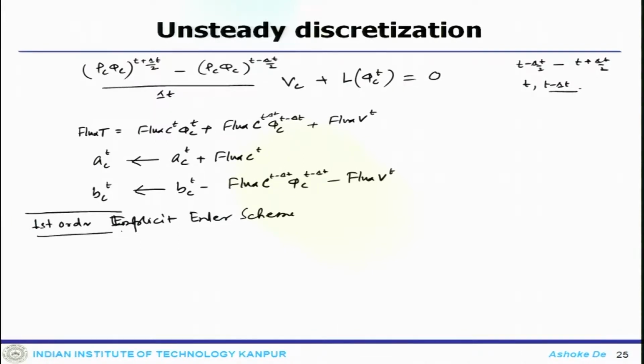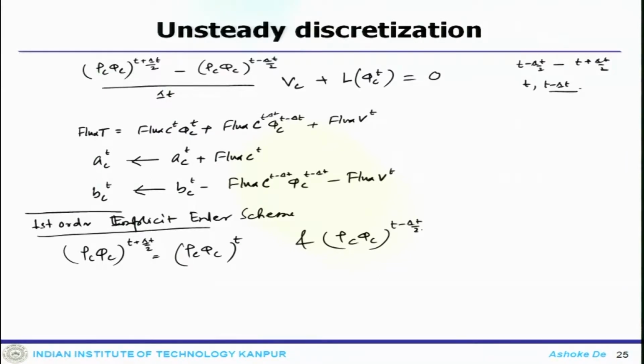So, transient term discretization will lead to this, but it is a first order interpolation. So, what one can do, that you can have a 1D stencil, and I can write rho c phi c at t plus del t by 2 equals rho c phi c at t, and rho c phi c at t minus del t by 2 equals rho c phi c at t minus delta t. So, just using this current and previous time iteration, then my equation system would become